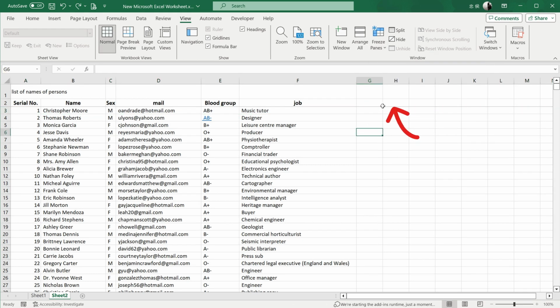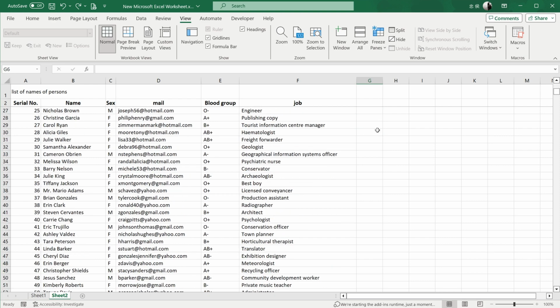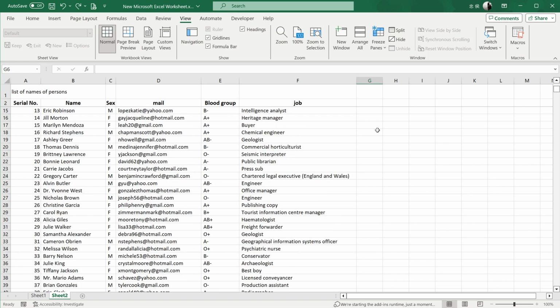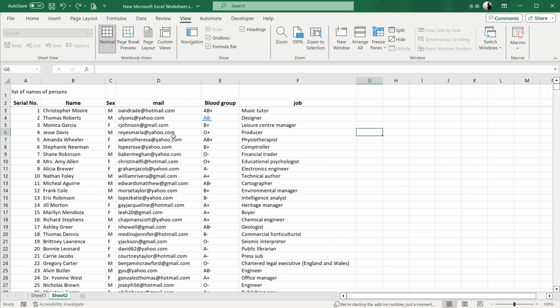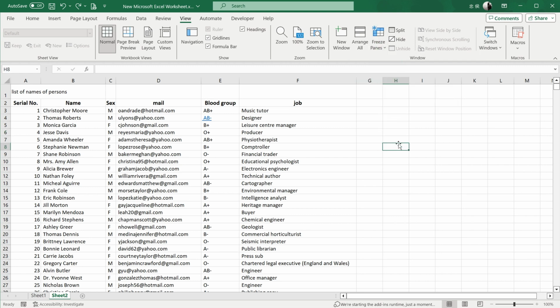Now you'll see a horizontal freeze line on the sheet. When I scroll down now, the column titles won't disappear. To undo freezing later, just click Freeze Panes again and select Unfreeze Panes. For those who can learn quickly, it's not hard to guess. This works for freezing columns too.